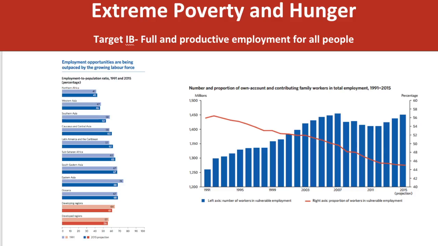The second target was to gain full and productive employment for all people. However, the data visualization on the left shows there is a lack of employment opportunities in comparison to the growing labor force. Young women especially are disproportionately affected by this problem. Again, we see this issue of gender inequality in relation to poverty. Although the proportion of workers living in extreme poverty has largely decreased, nearly half the population of employed people are still working in vulnerable conditions, as shown in the data visualization on the right.